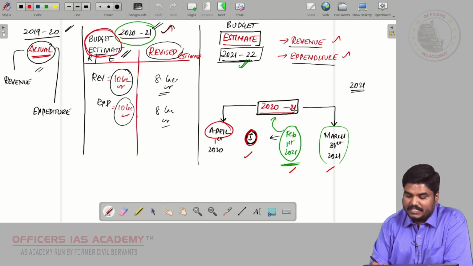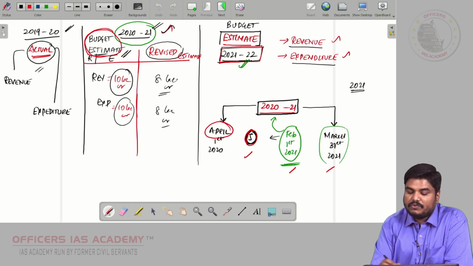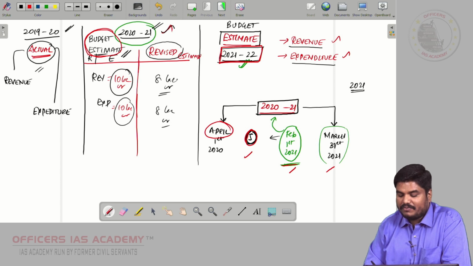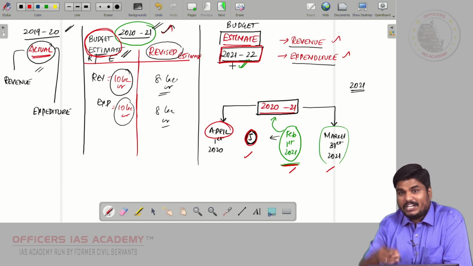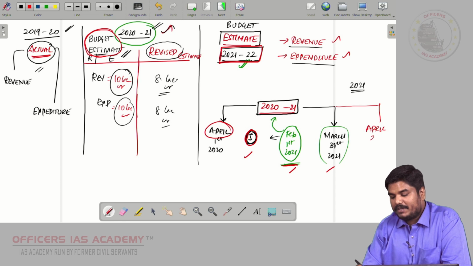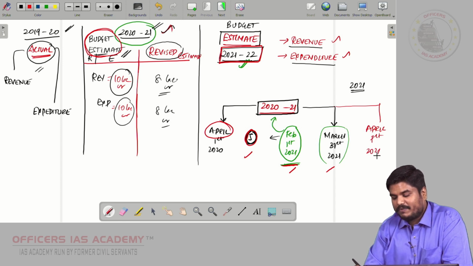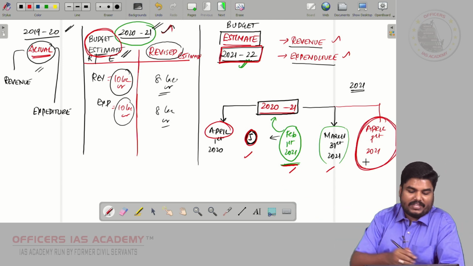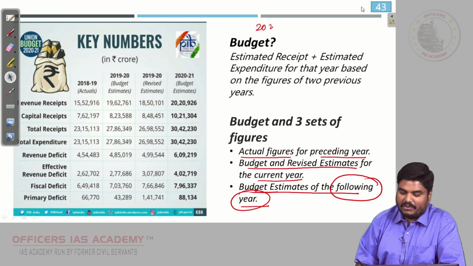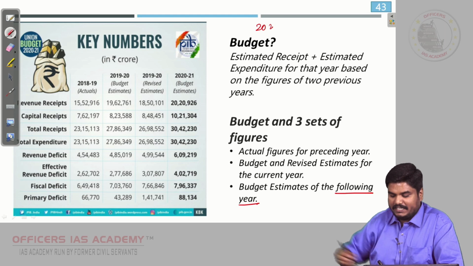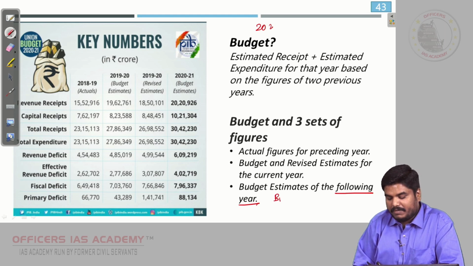okay, which the finance minister is going to table. The finance minister is going to table the 21-22 budget, which will be presented on February 1st of 2021. The 21-22 budget year actually starts from April 1st 2021, that is yet to come, right. That is why we are referring to it as the following year. Here the following year refers to the budget year.